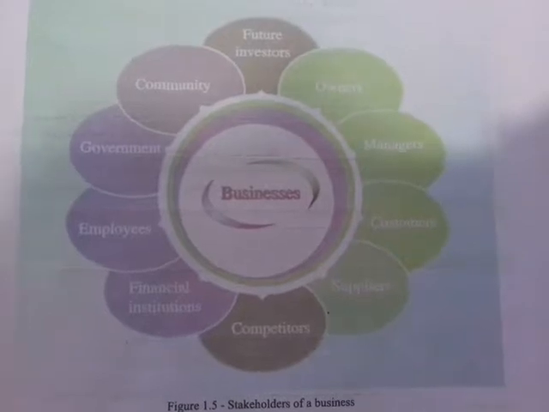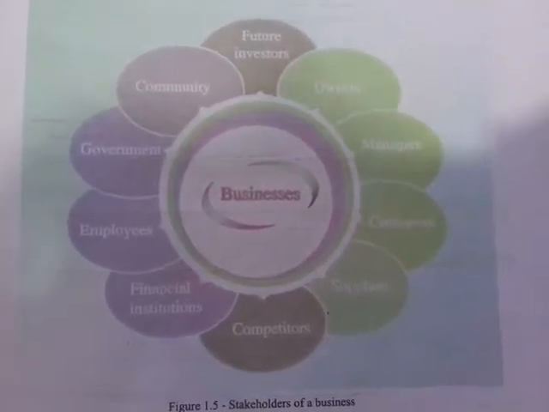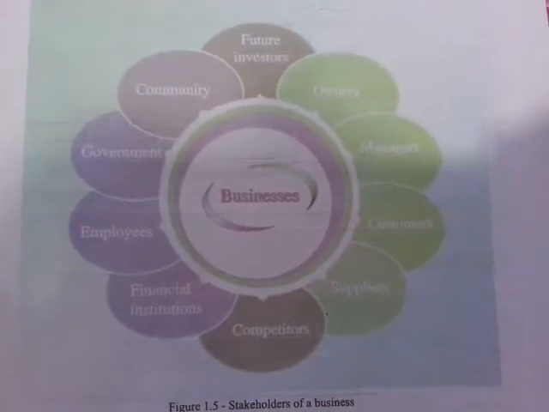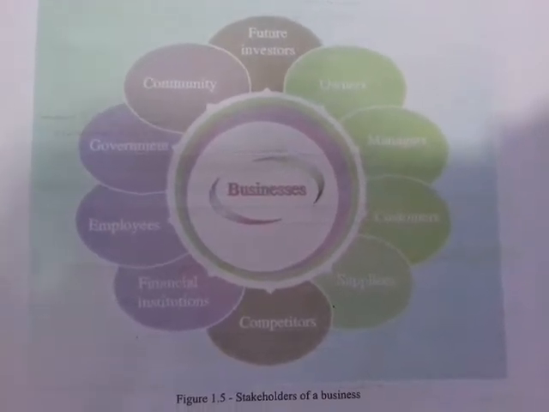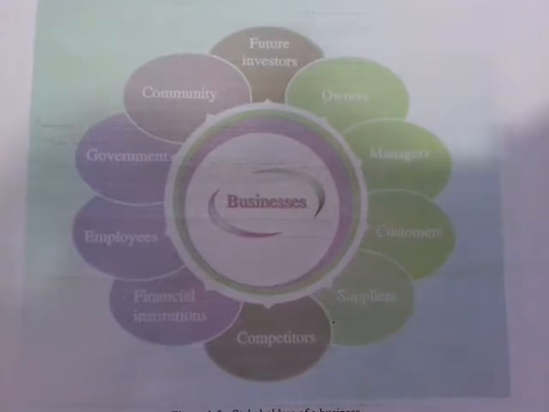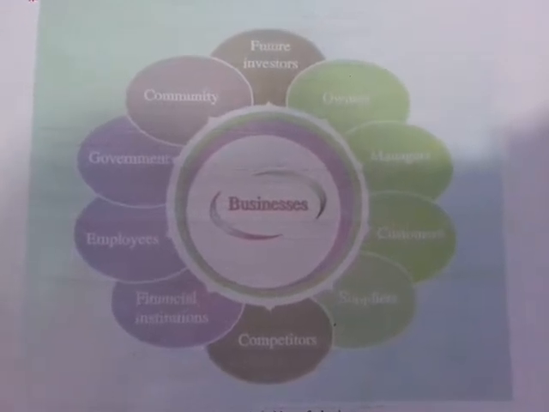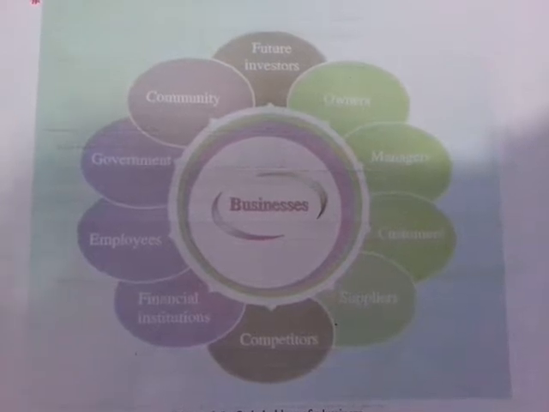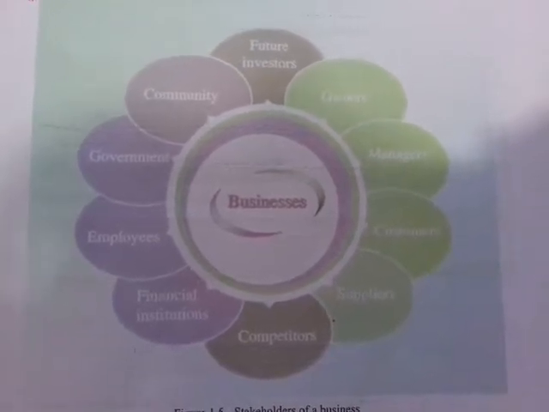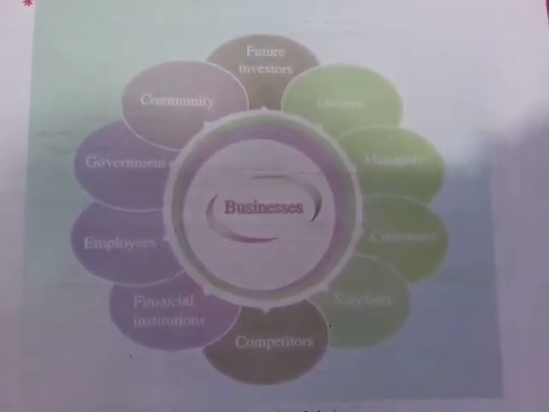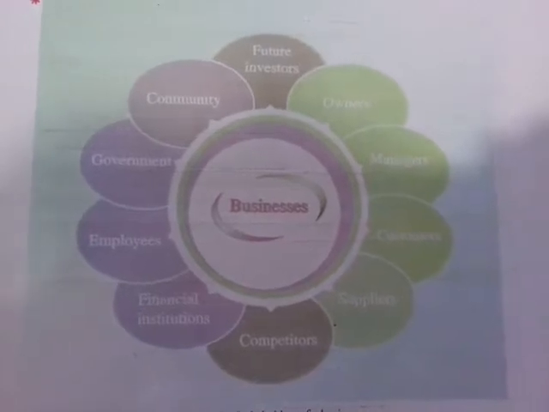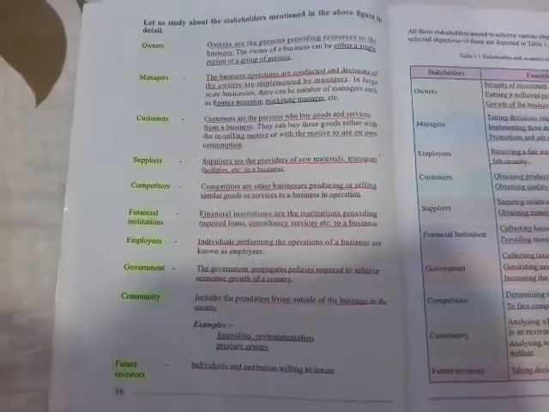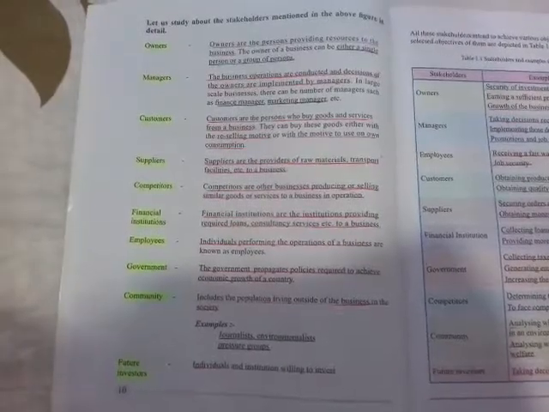There are some more business stakeholders given in your book. Competitors, right? I will explain these people one by one. And also financial institutions. Owners, managers and future investors. Okay, so let's see who are these stakeholders one by one.